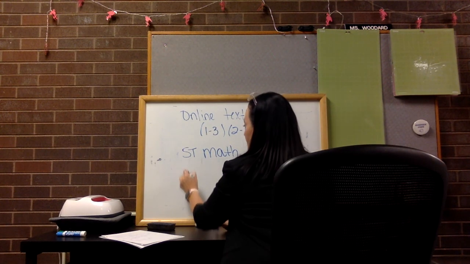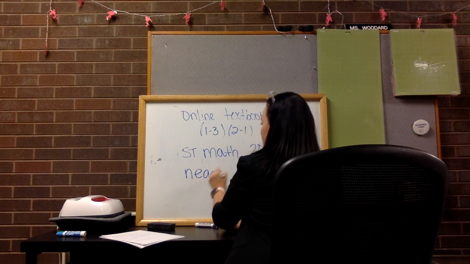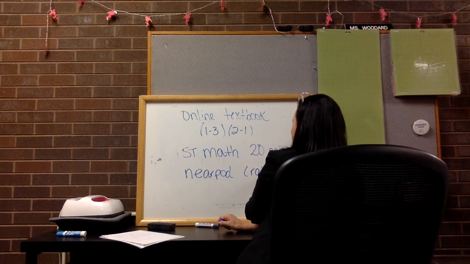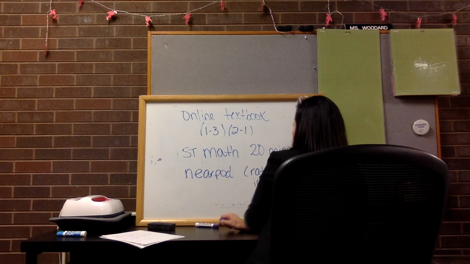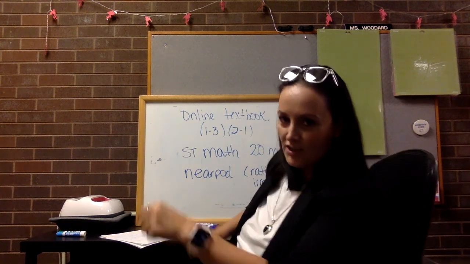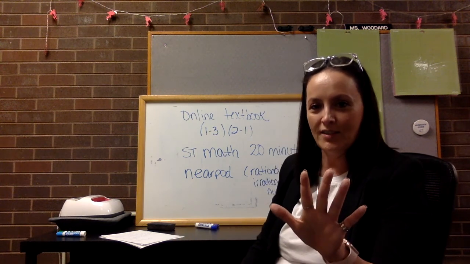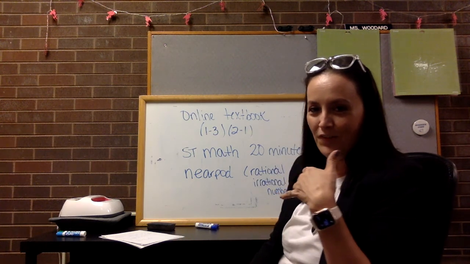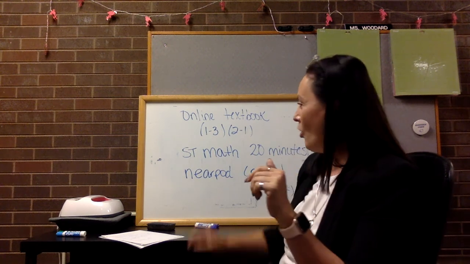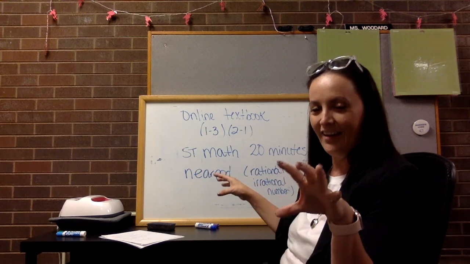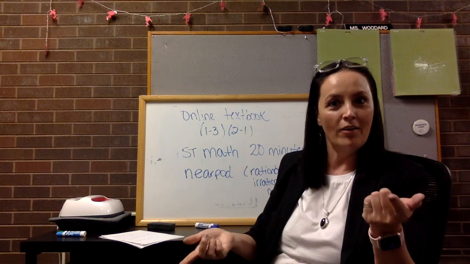After you have done ST Math, please make sure that you've done the Nearpod lesson that I posted this week. The Nearpod lesson was about rational and irrational numbers. It was another look at the difference between these two. How do we tell what's a rational number and how do we tell what's an irrational number? So you're comparing those, and Nearpod's walking you through 5 questions. I get a report that's generated once you've finished, so I know that you've completed this. Just opening it up does not give you credit. You have to go through and do the entire lesson. Once you've done the entire lesson, I generate the report, and then I can go put a grade in the gradebook.